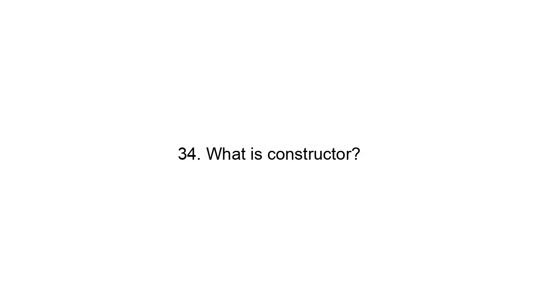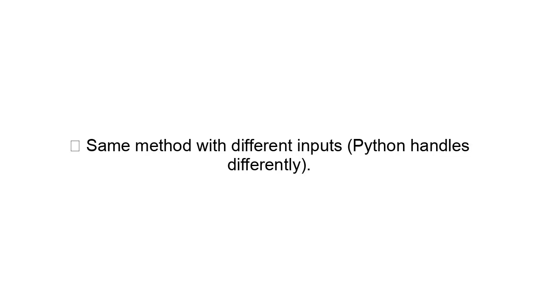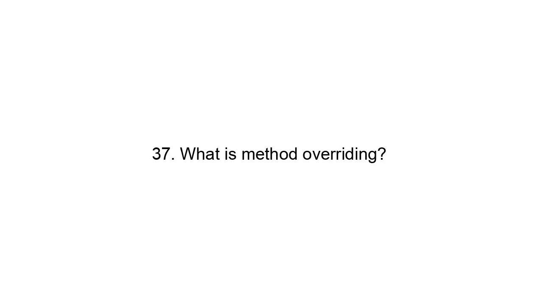34. What is constructor? Initializes an object. 35. What is self? Reference to current object. 36. What is method overloading? Same method with different inputs. Python handles it differently. 37. What is method overriding? Child class redefines parent method. 38.